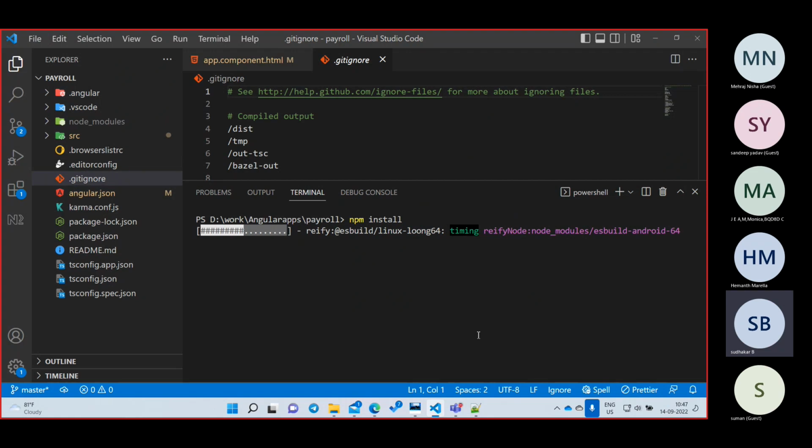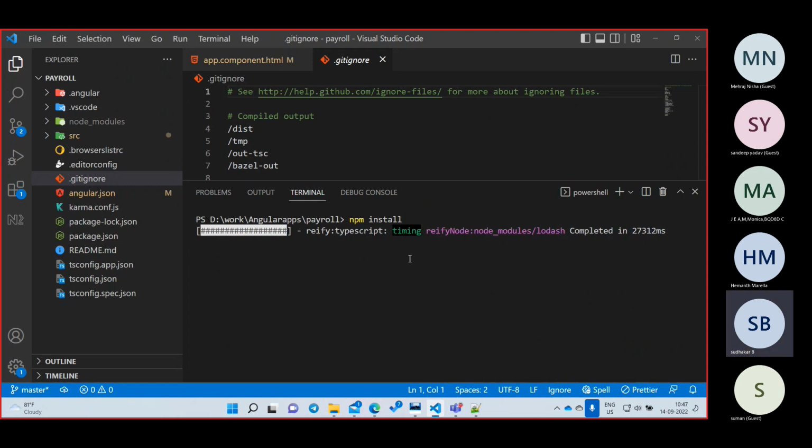What it will do is download all the libraries which are required for our project. It will create a node modules folder, and inside it whatever libraries are required. See, all the node modules came, right? So the command npm install automatically creates the folder, downloads all the required libraries from the internet, and places them over there. Whenever you want to install any new library we'll run this command.